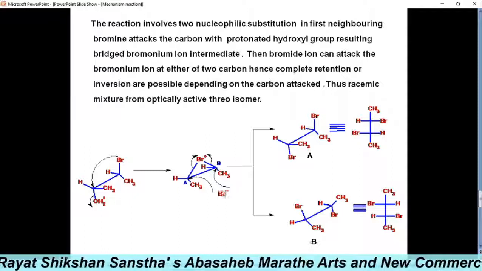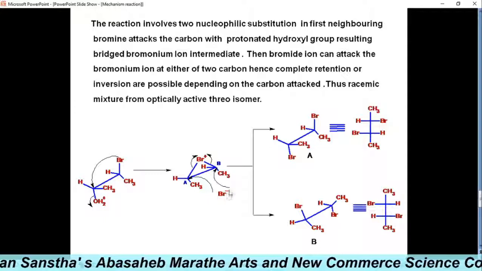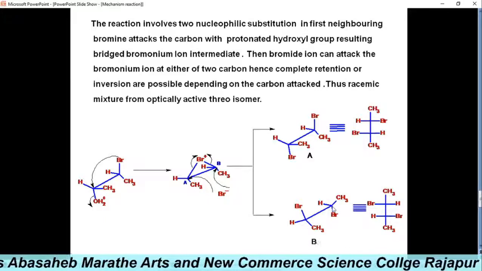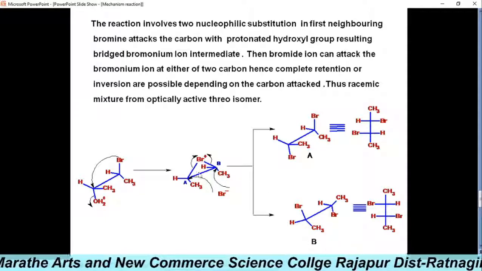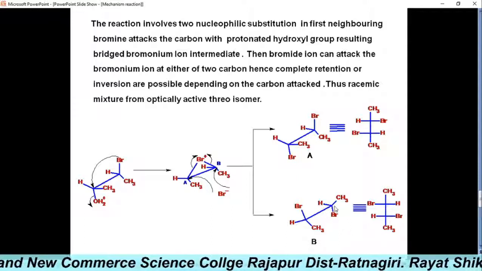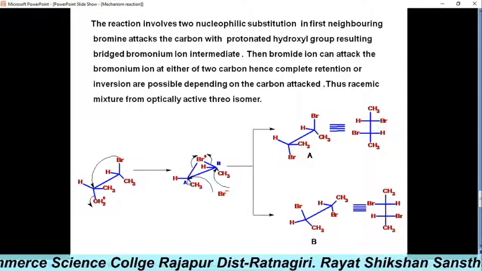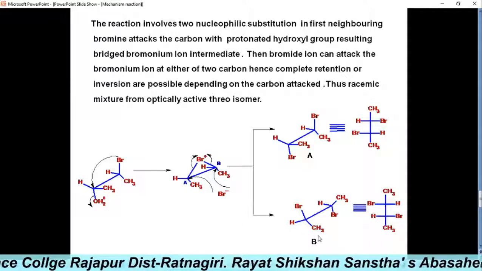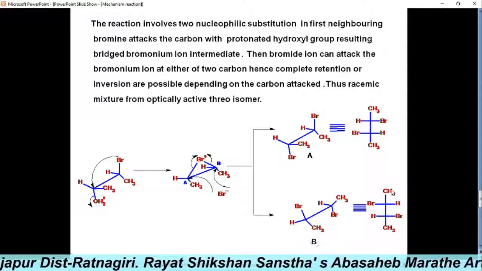The second possibility is that the bromide attacks carbon B. What happens? The bromine is below the plane, and the two groups, methyl and hydrogen, are flanked on the above side. This bromine is reversed back to the original carbon, and these two groups, hydrogen and CH3, are there. We can draw these sawhorse structures in the form of Fischer projection.